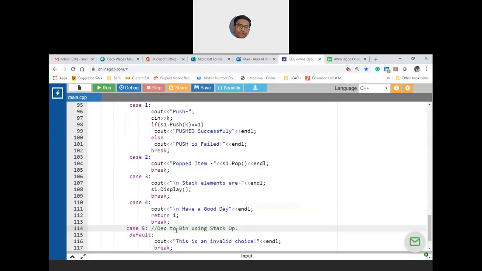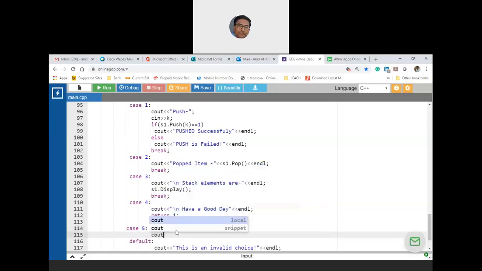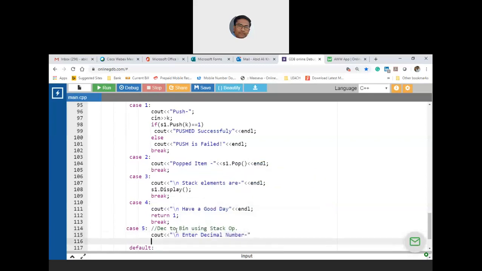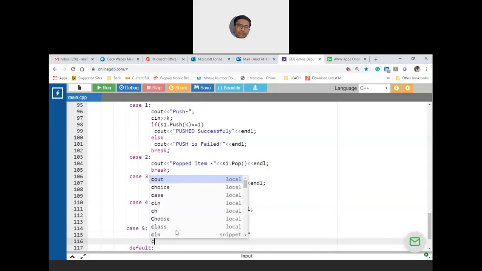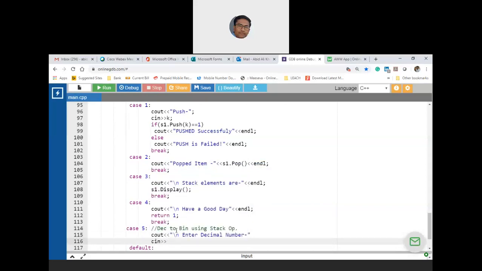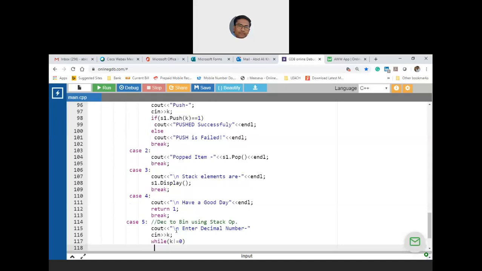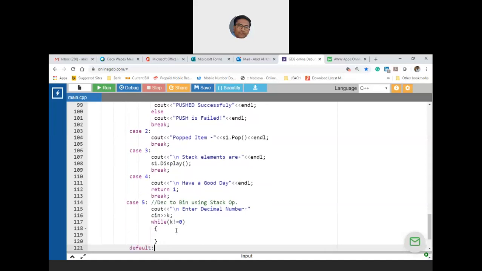Okay. So now I will ask, enter the decimal number. Now take cin. Let us take that decimal number into K, already took K. So now here, while K is not 0, push.